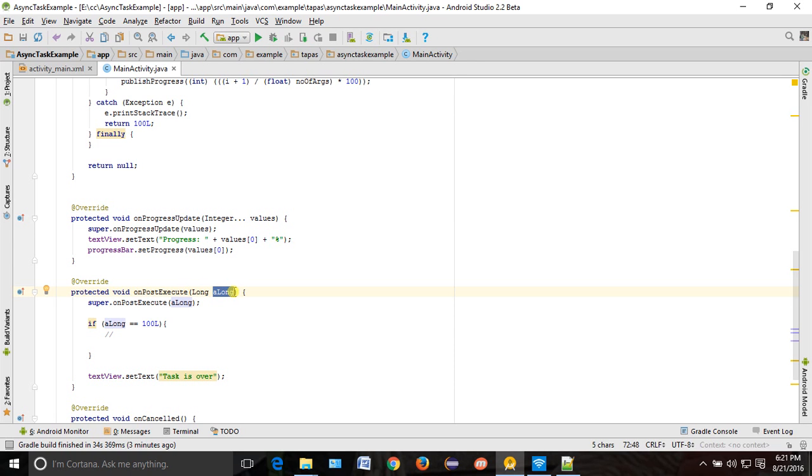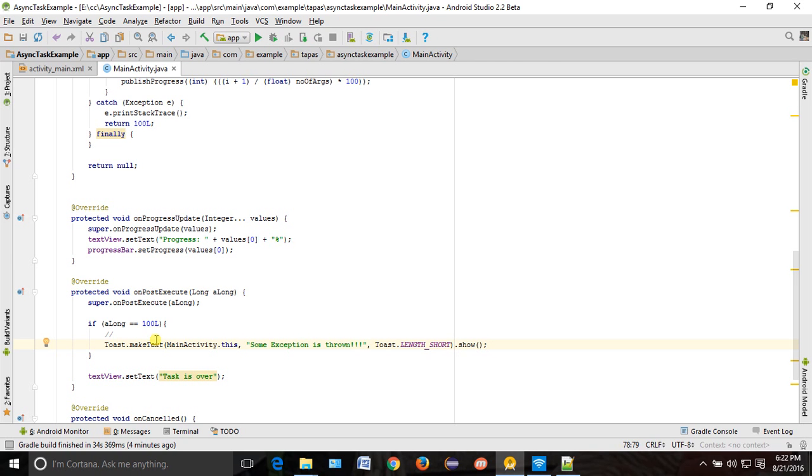If you are having a string, then you have to do something like return failure. Here also the string will be there. You can check it: if that dot equals failure, then there is some exception. So here you can write something like a toast, saying some exception is thrown. You can do it like this.